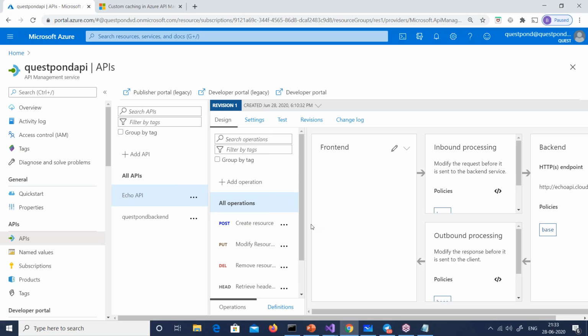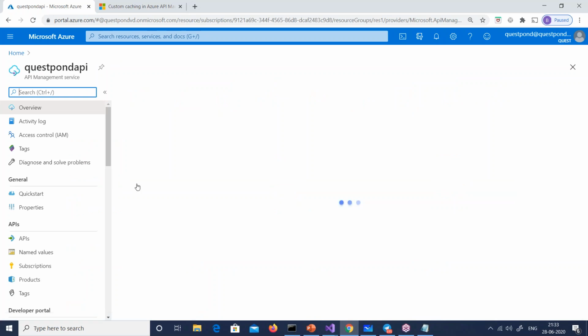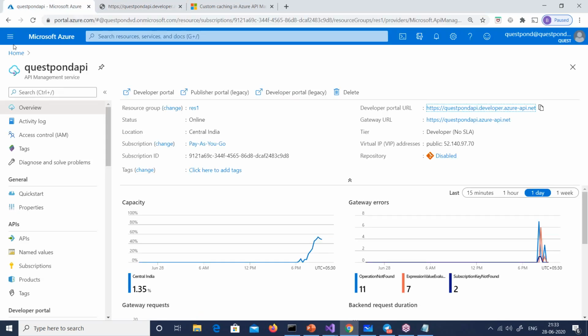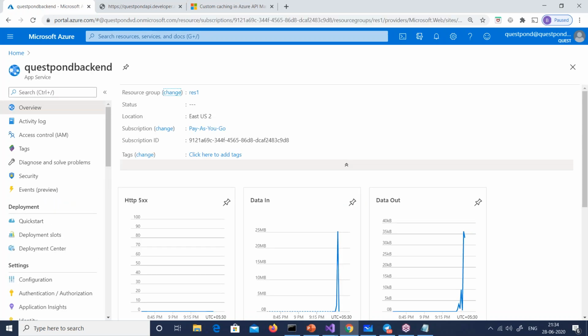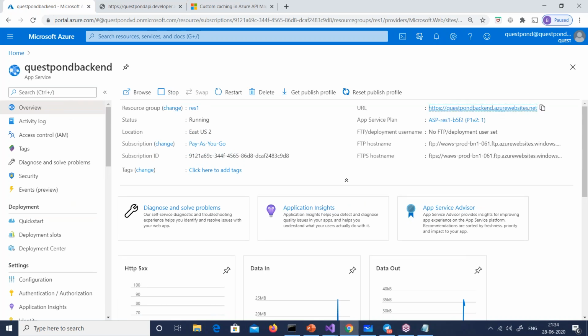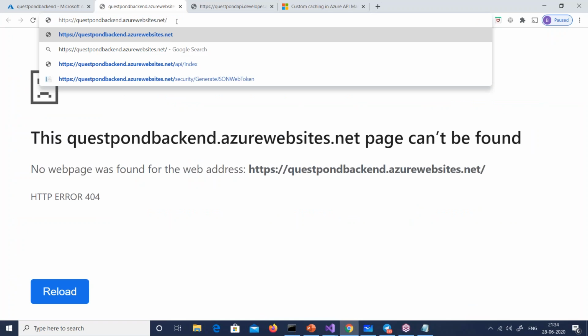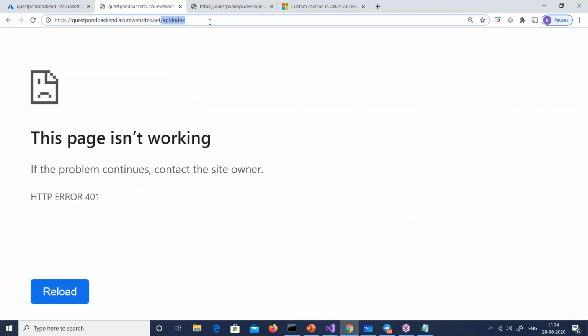And remember, we need to have two gets, or else we won't be able to make our application work. So in the Questpond API there are two gets. I should name it Questpond front end and backend. So that's the word Microsoft uses. So now here there are two gets. One is API / index. So let's make an entry of this API / index.